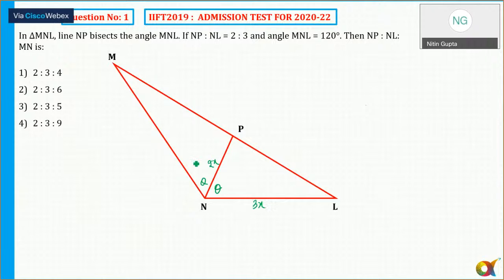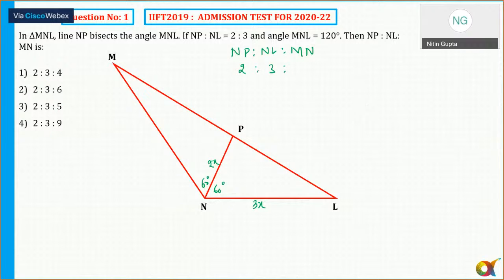And angle MNL is how much? 120 degrees. Okay, so I can say this is equal to 60 and 60. Then NP is to NL as 2 is to 3. I need to find out MN. This ratio is given, and almost all the options also have 2 is to 3.